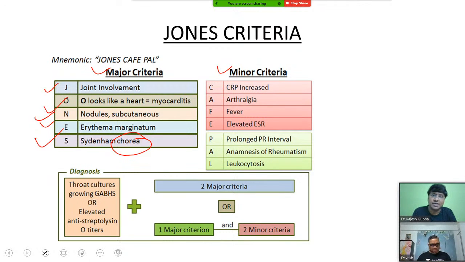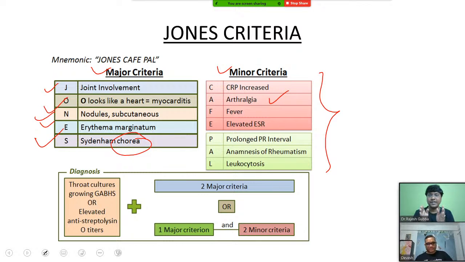Then coming to your minor criteria, there are totally 7 minor criteria. Then how to remember? I'll give you a mnemonic for that also. The mnemonic is CAVE PAUL. Let me tell you, your rheumatic fever is an inflammatory disorder. So your markers of inflammation, CRP will be raised and ESR also will be raised. And A stands for arthralgia.